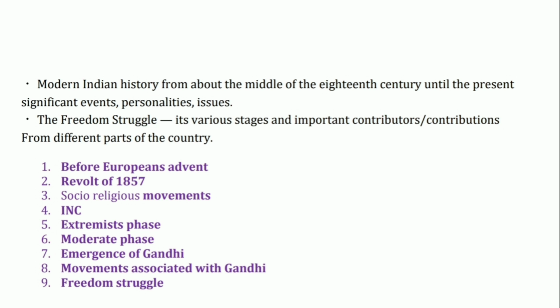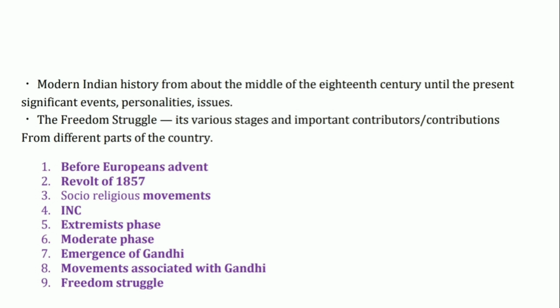Now coming to the next point, the revolt of 1857. Under this we will learn about the major causes of the revolt, how it started and how it spread, how the suppression was done, and who the associated personalities were. The source for this is Spectrum chapter 7 or old NCERT class 12th chapter 8. The next one is social religious reform movements, under which we will see what the factors were for the reform movements, what reform movements took place in society, and who the personalities associated with them were. The source for this is Spectrum chapters 8 and 9 or old NCERT 12th chapters 6, 7, 13.